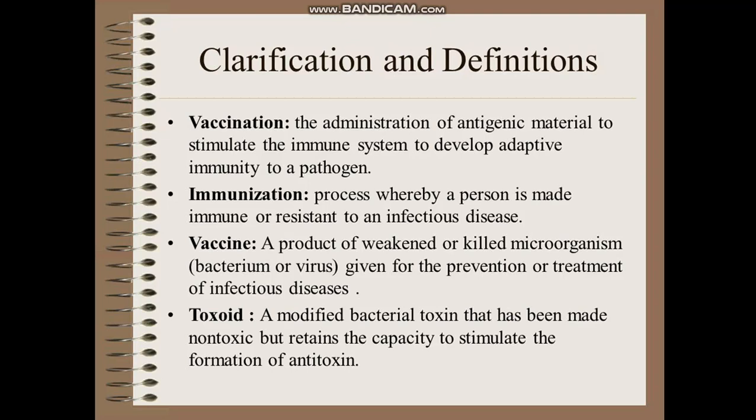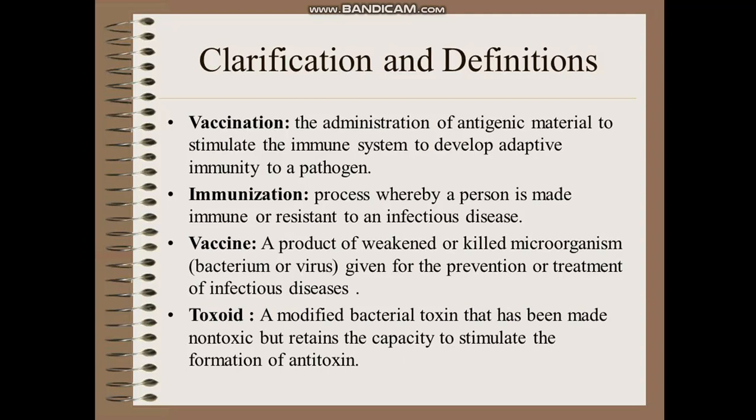It is a process whereby a person is made immune or resistant to an infectious disease. Usually immunization is the vaccination which is done at community level. Nowadays you must have seen that for COVID, the vaccination is given at large scale. That is immunization, protection against COVID before the COVID occurs. Now what is a vaccine? Vaccine is a product of weakened or killed germs given for the prevention or treatment of infectious disease. Next is toxoid. Toxoid is a modified bacterial toxin.